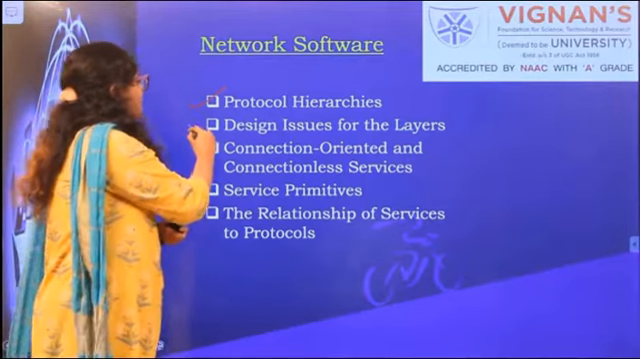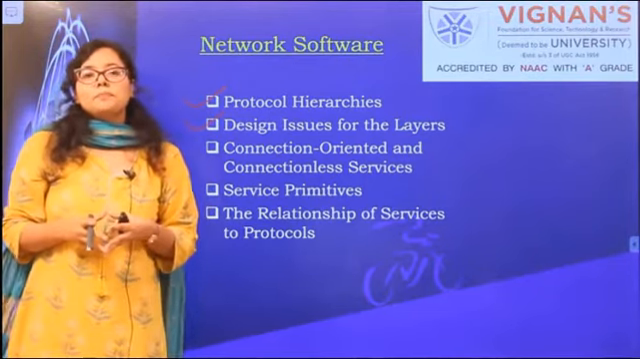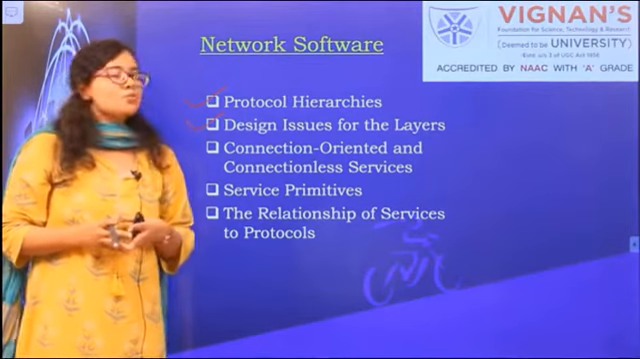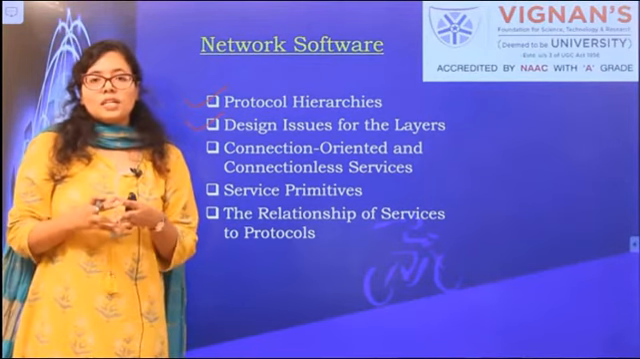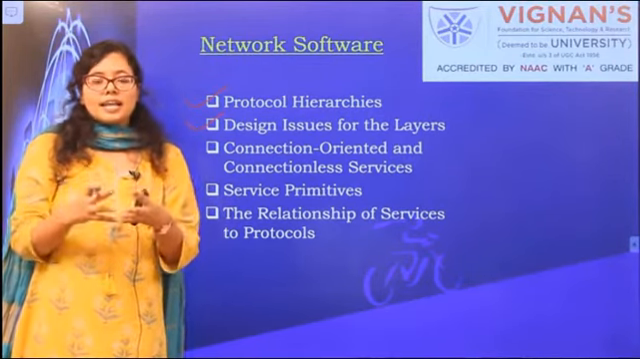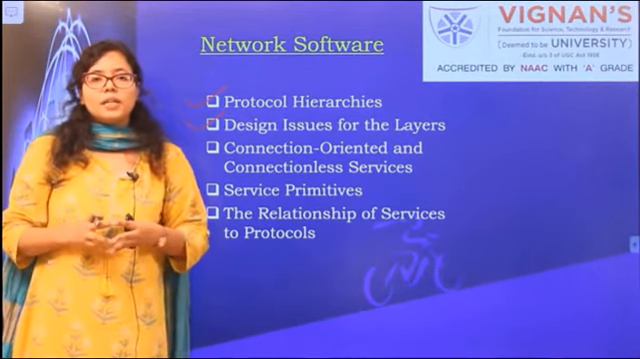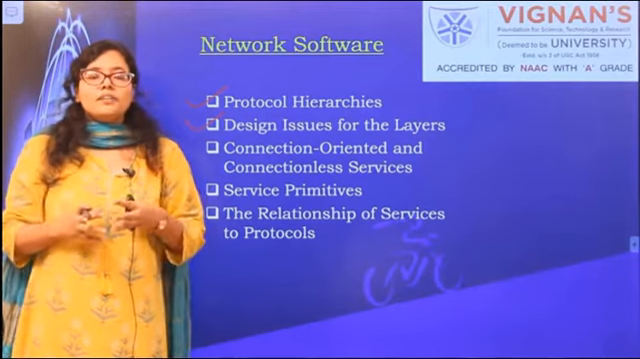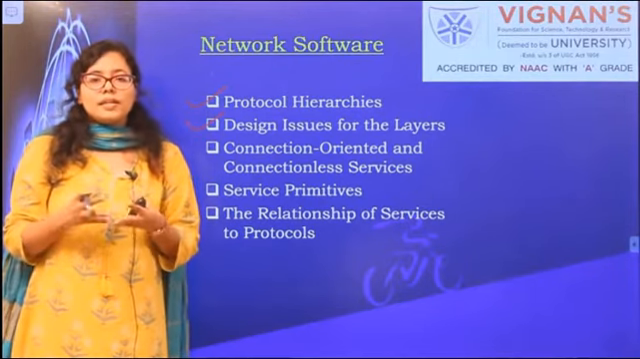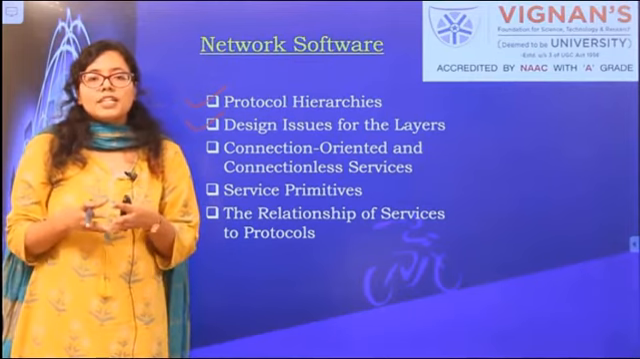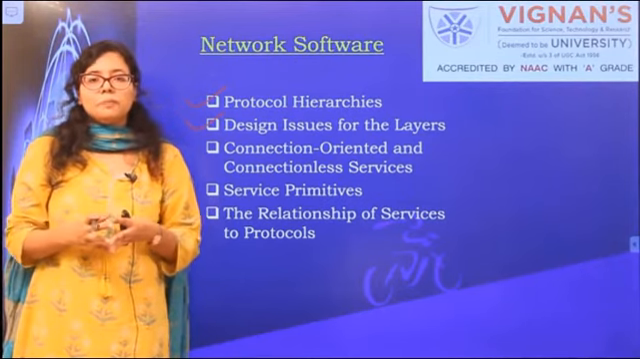The second structuring point that needs to be kept in mind while designing network software is the design issues of the layers. Once we have got these hierarchies, they are called layers. The functions of these layers are defined properly. While defining the function of these layers and developing the software for them, what are the design issues of the layers that we have to keep in mind?